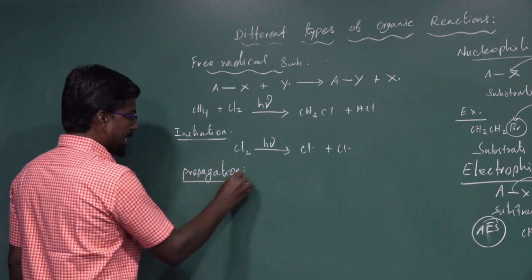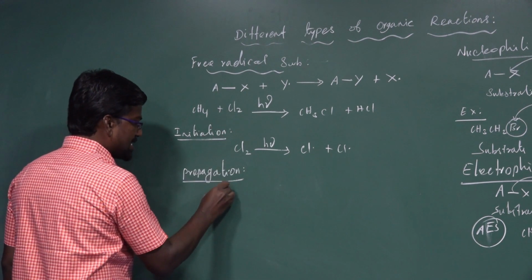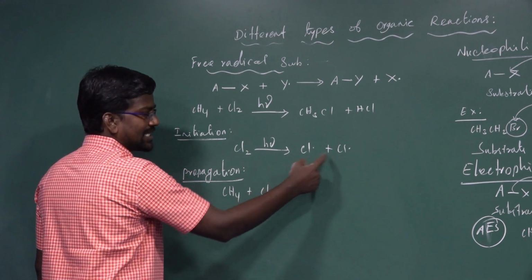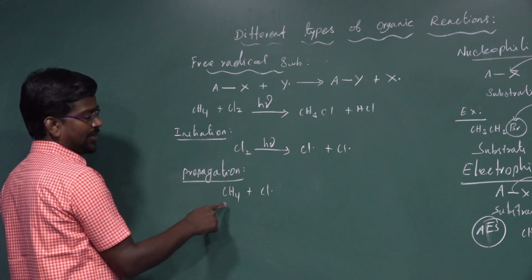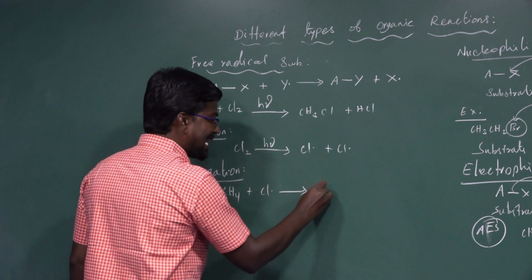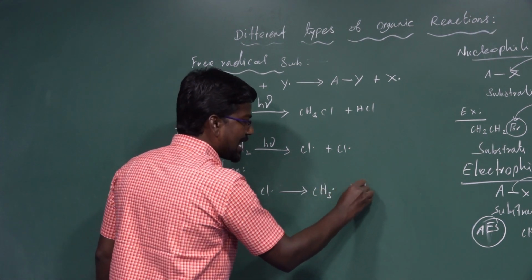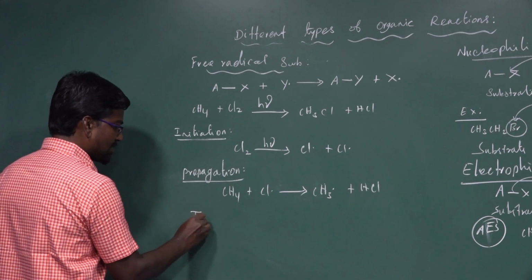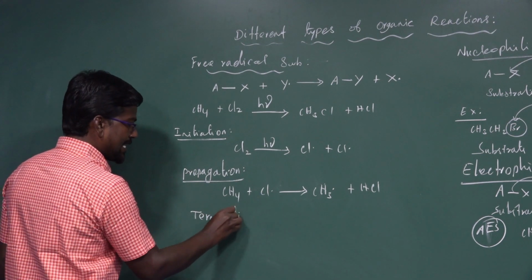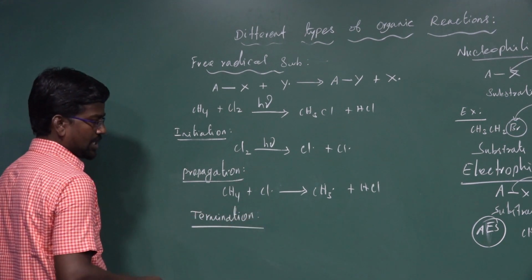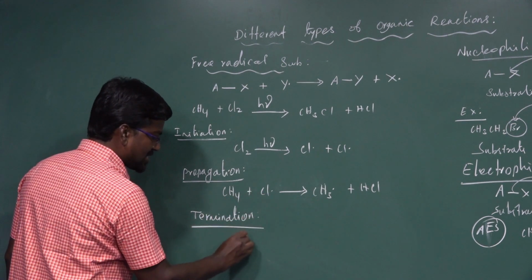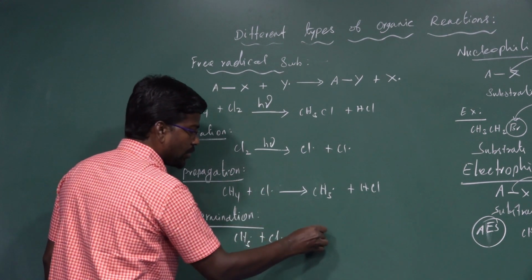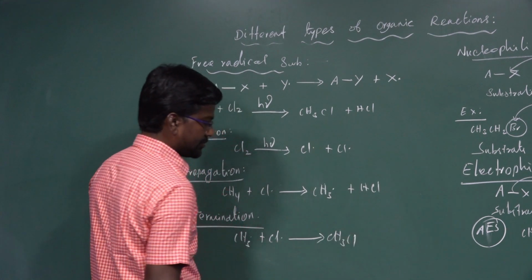Propagation. In propagation, methane CH4 reacts with one of the radicals. Two radicals are there. One radical can combine with methane to form methyl radical CH3 dot plus HCl. And the last one, termination. In the termination process, the methyl radical CH3 radical can combine with another chlorine radical Cl to give CH3Cl.